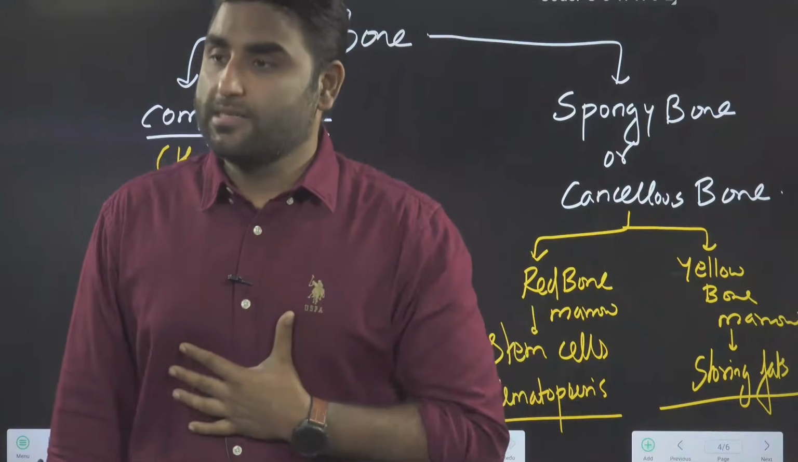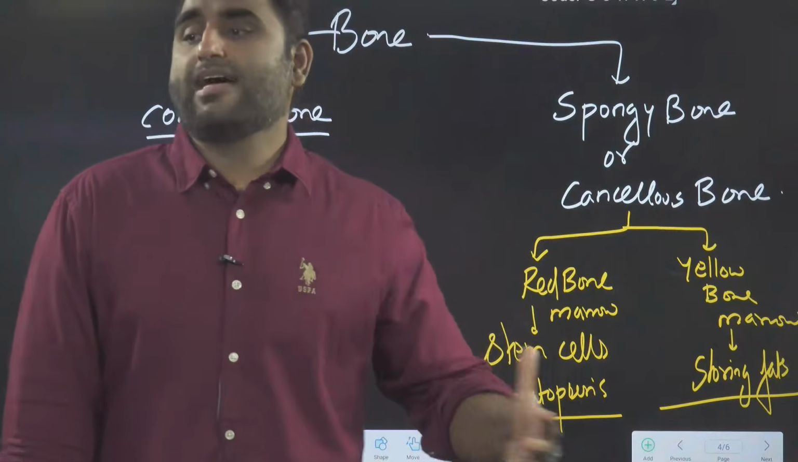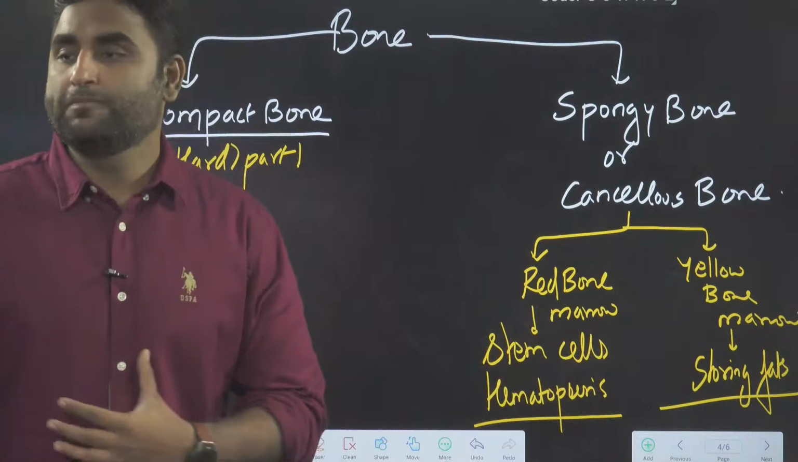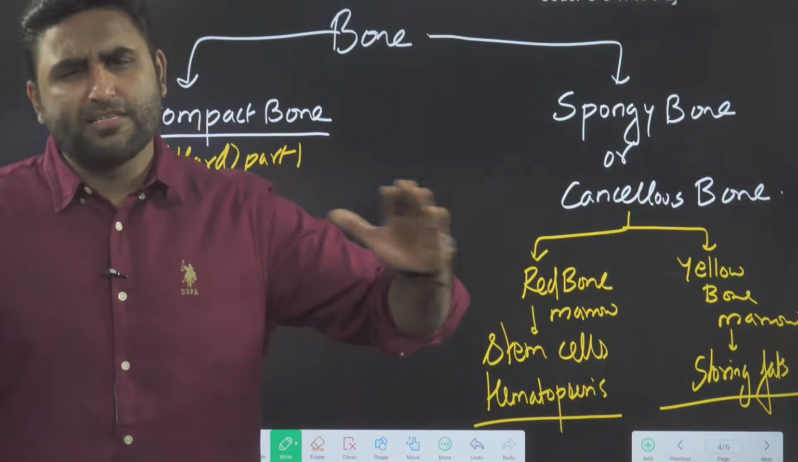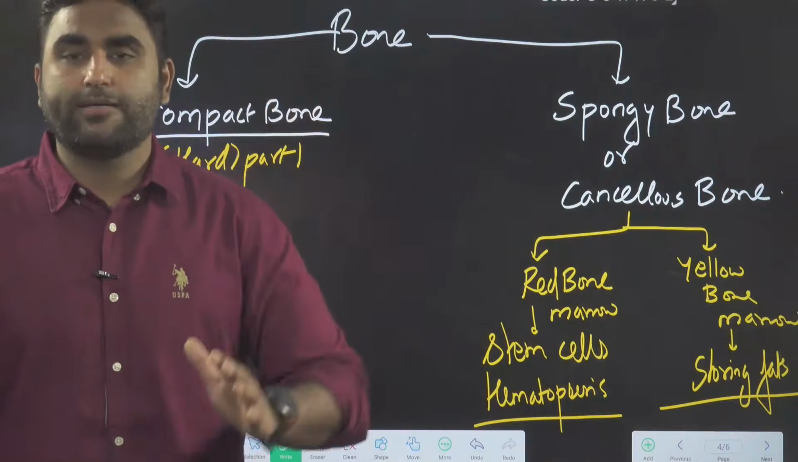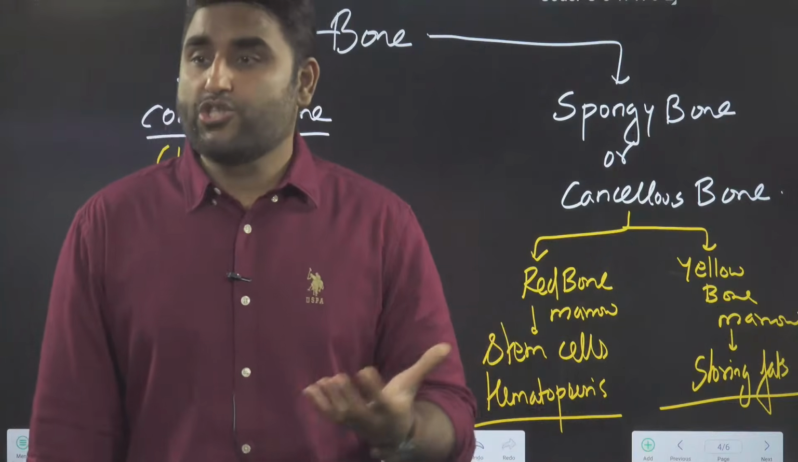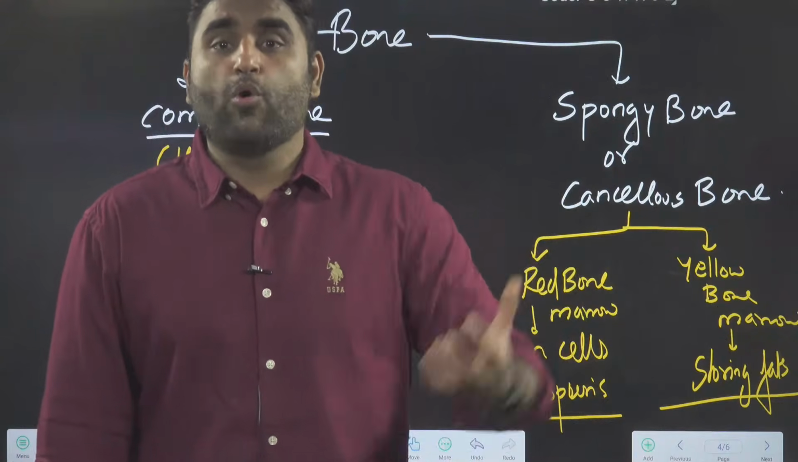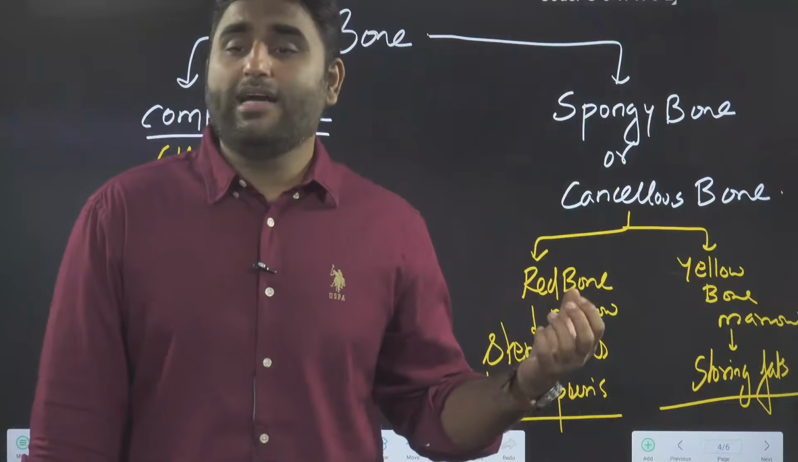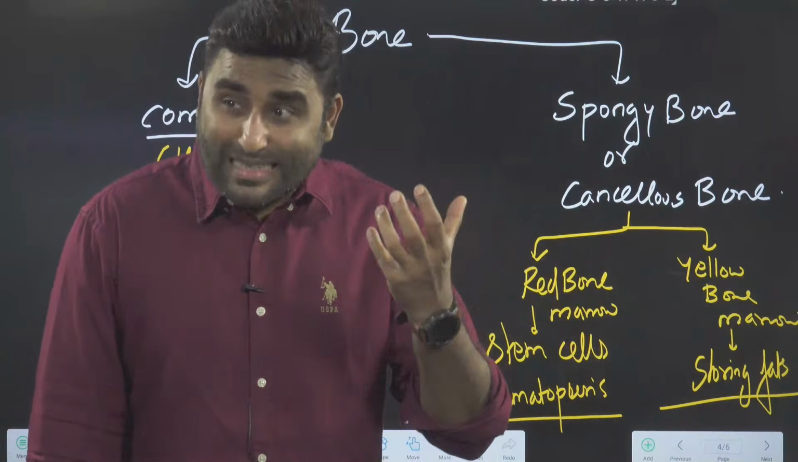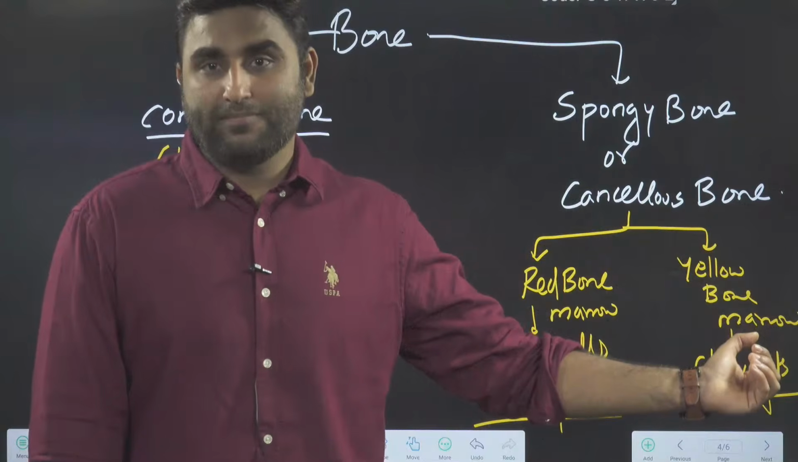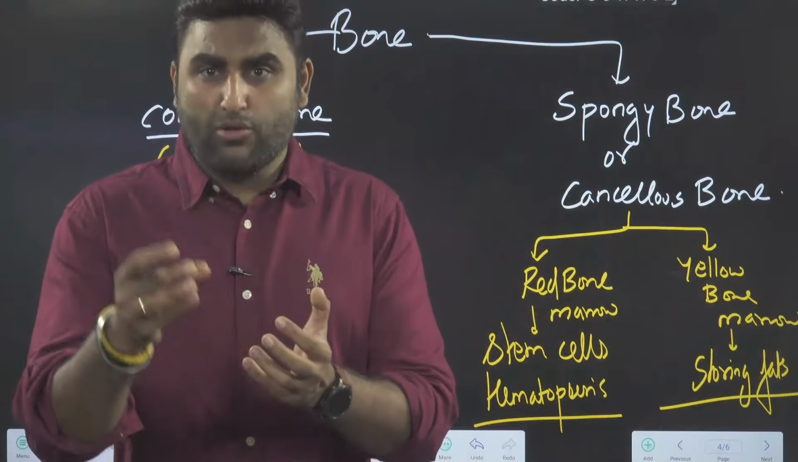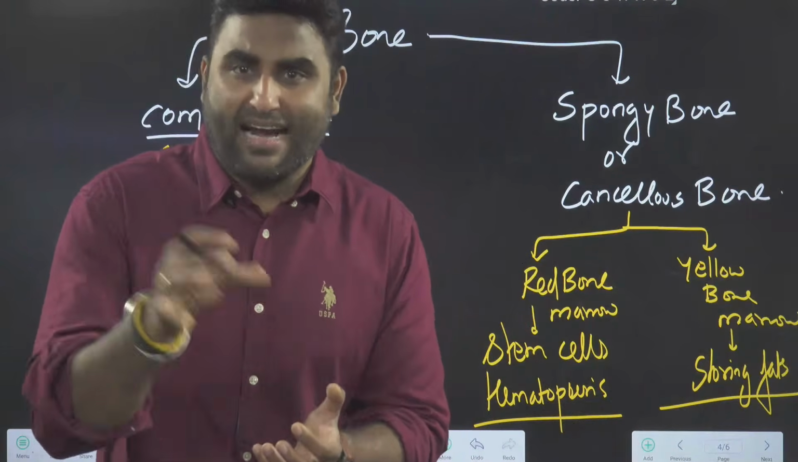So I will give you an idea. A young person has more amount of red bone marrow. So they have more stem cells. So their blood cell synthesis, everything is going nicely. As we age, as we become old, our red bone marrow decreases. It gradually becomes fatty. Red bone marrow starts depositing fats.